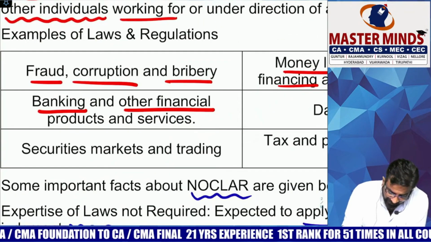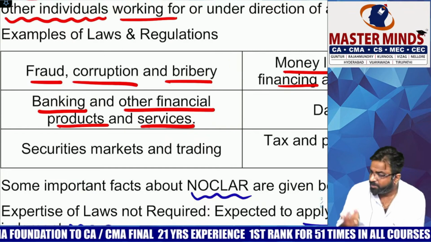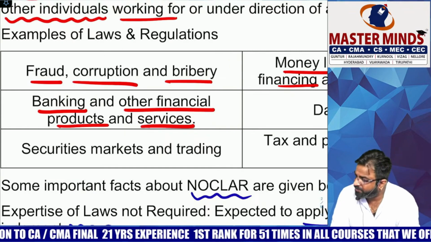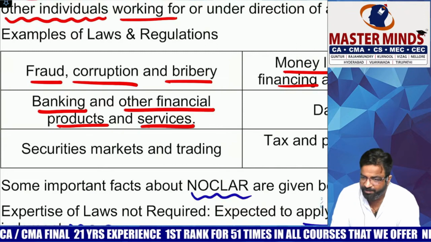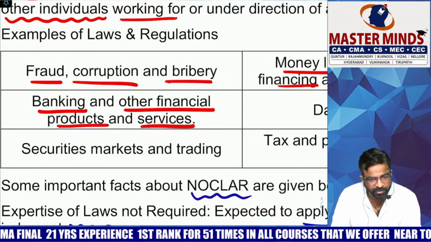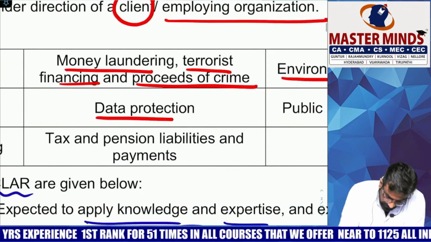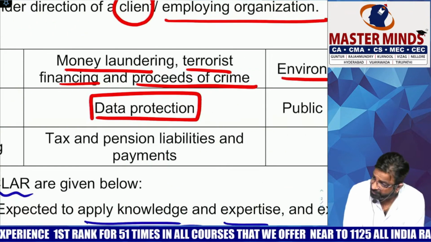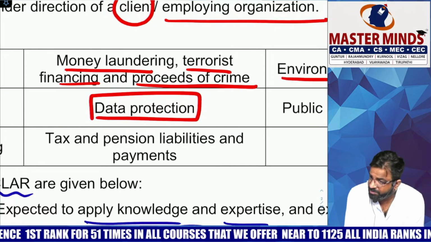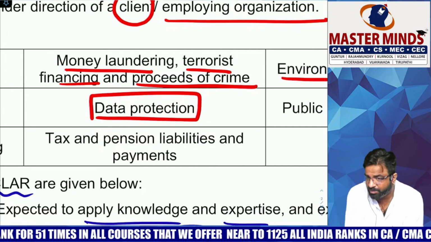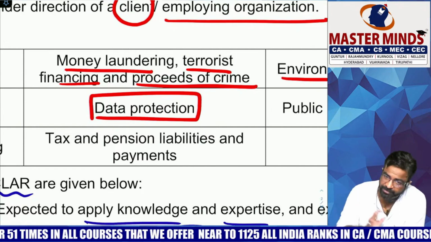Then if it is relating to what? Banking and other financial products, and because we are already fed up with Vijay Mallya, we are already fed up with the Nirav Modi cases, we can't afford more people like these in our India. So bhaiya NOCLAR has come, now you have to open up. And what is the next one? This is one of the biggest threats in the future. I think the third world war is not going to be any weapon war. It is going to be either bio war or data war.